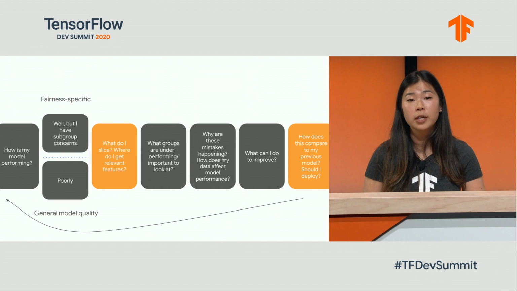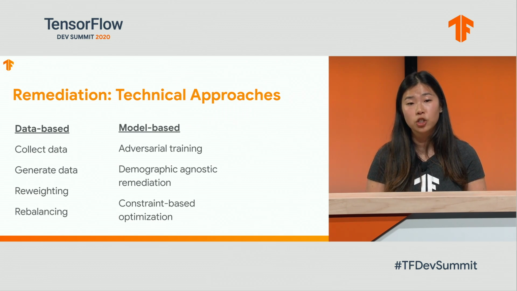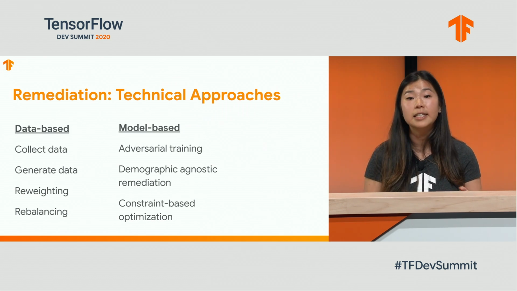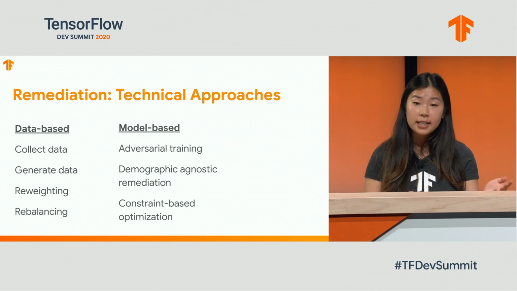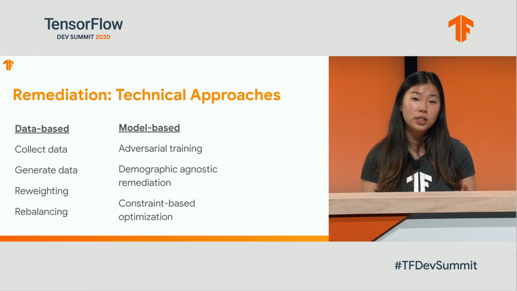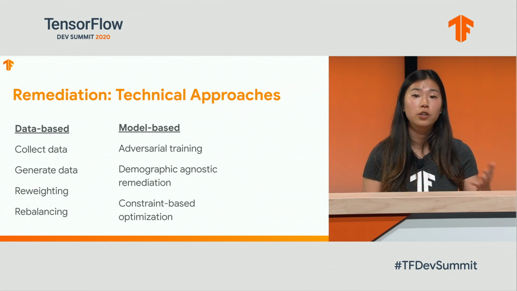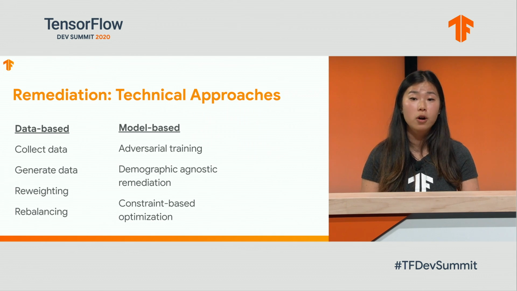We'll first focus on what we can do to improve once we've identified potential sources of bias in our model. As we've alluded to previously, technical approaches to remediation come in 2 different flavors: data-based and model-based. Data-based remediation involves collecting data, generating data, reweighting, and rebalancing in order to make sure your data set is more representative of the underlying distribution. However, it isn't always possible to get or to generate more data, and that's why we've investigated model-based approaches.